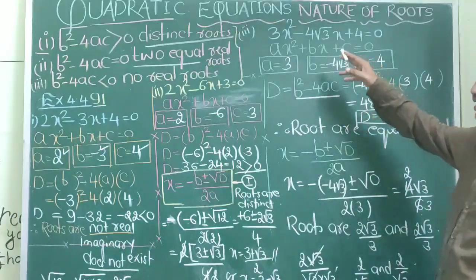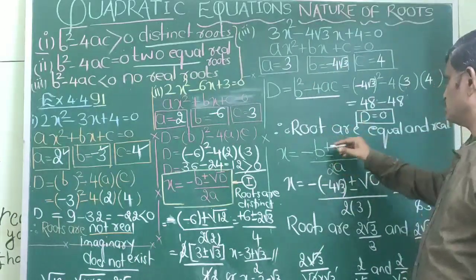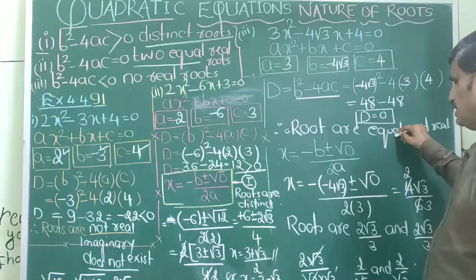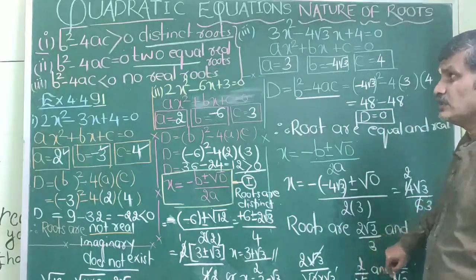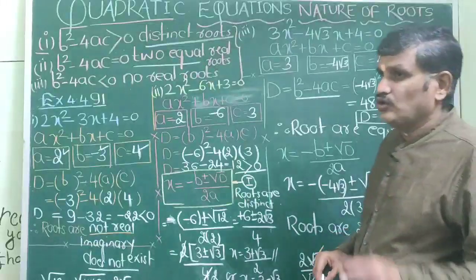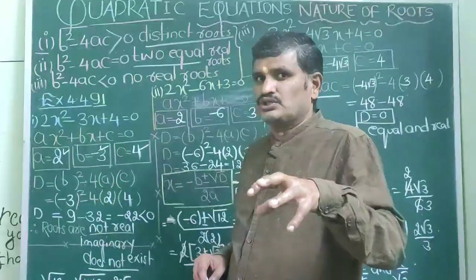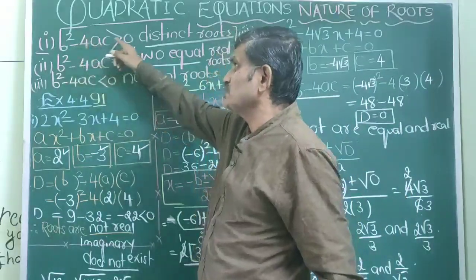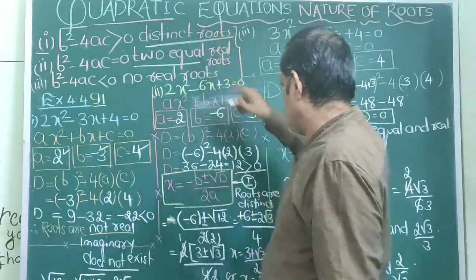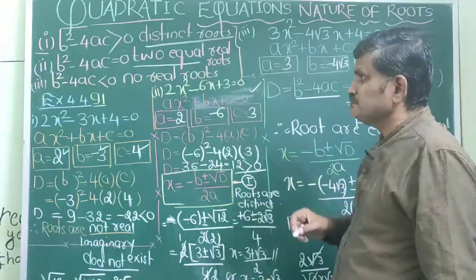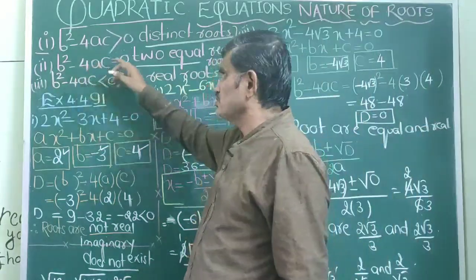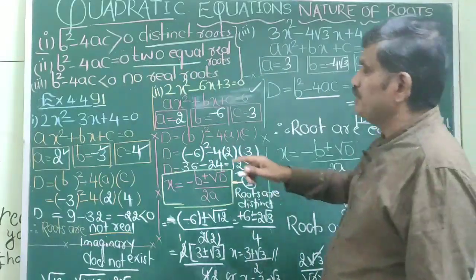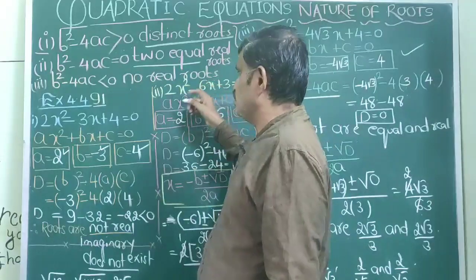I have taken up the third example where discriminant is 0 and roots are equal, and therefore we are getting equal roots. So I hope now you understood what I said in the beginning. In the beginning the same thing I said, b square minus 4ac greater than 0, distinct roots. Then this is example number 2. b square minus 4ac equal to 0, 2 equal roots. Example number 3.